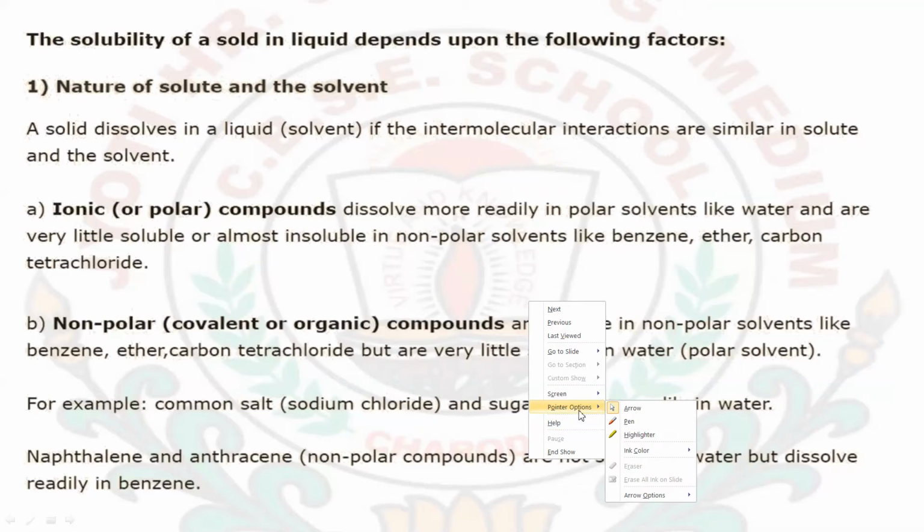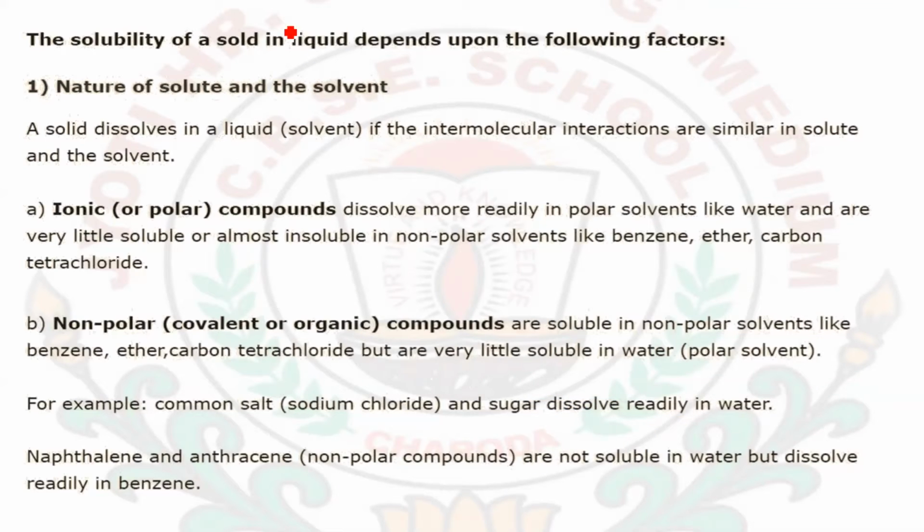Now the solubility of a solid in liquid depends upon the following factors. As I have told you, the solubility will be depending on some of the factors. So the first factor is the nature of the solute and the solvent. On this the solubility will be depending. A solid dissolves in a liquid if the intermolecular force of attraction are similar in the solid and the solvent. A solid only dissolves in a liquid when the intermolecular interactions are similar in the solvent and the solute.